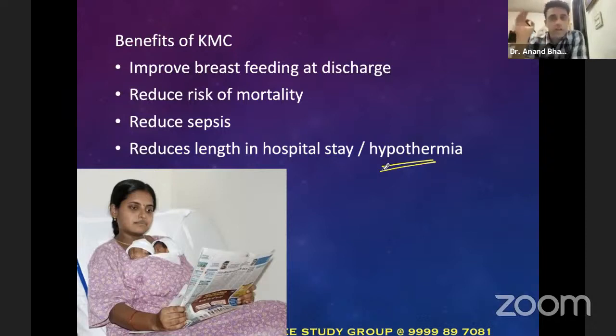Yes, very good. Perfect. So these are the benefits of doing kangaroo mother care. I'll repeat again. Number one, there is early discharge. There is reduced risk of mortality, reduced sepsis, reduced length of hospital stay, and it prevents hypothermia.